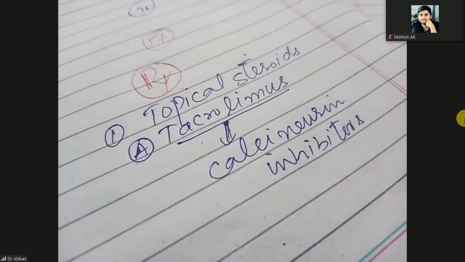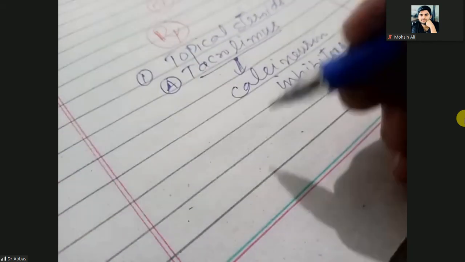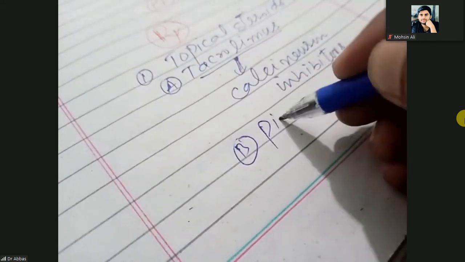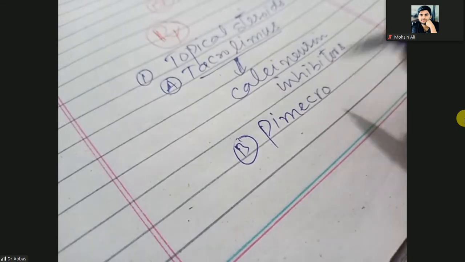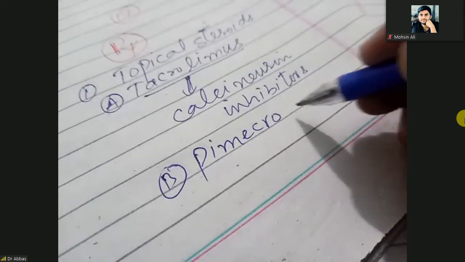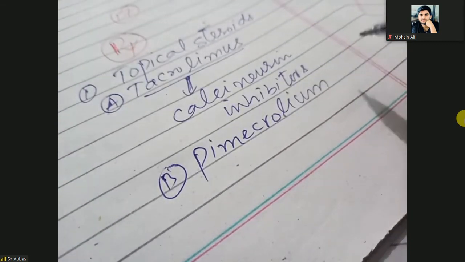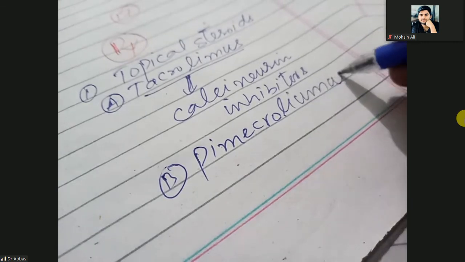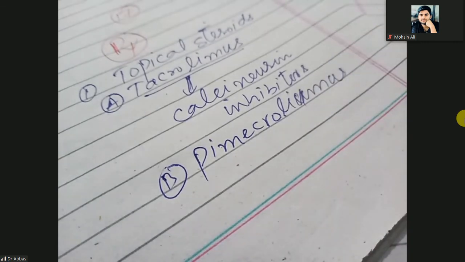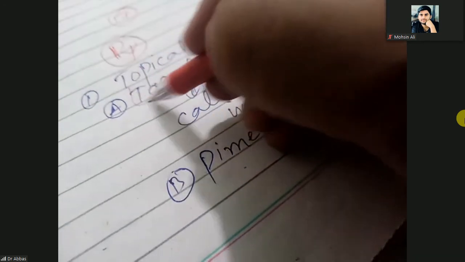You can use tacrolimus, and the other one is pimecrolimus, which is also a calcineurin inhibitor. So you can use tacrolimus and pimecrolimus. These are the topical agents.